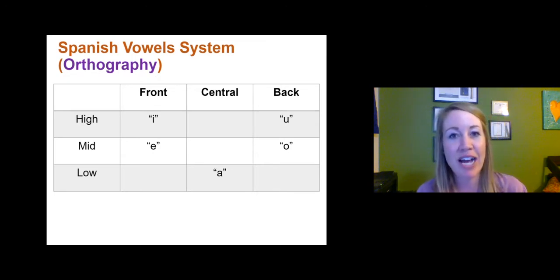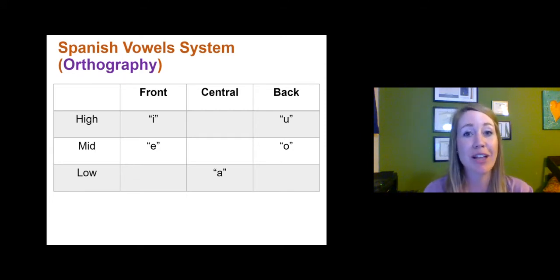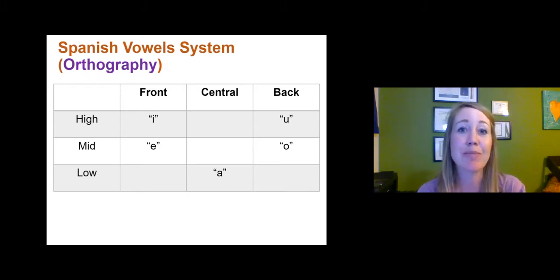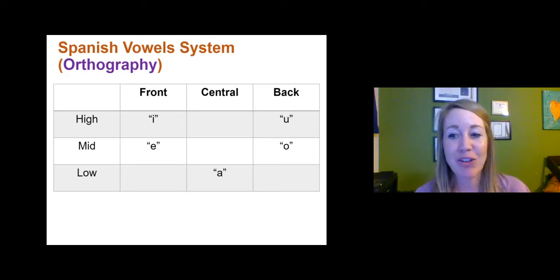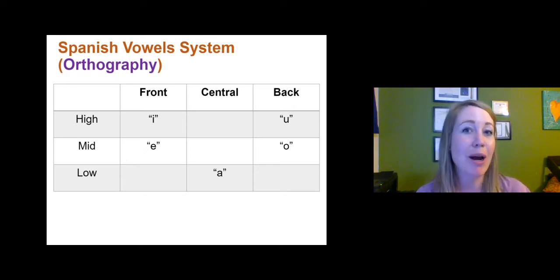So we've got 5 vowel sounds in Spanish, and here are the orthographic spellings. What's really nice about Spanish orthography is that basically the letter that you would spell it with gets the same sound, unlike English, where you might spell with a PH or an F, right, or a GH. In Spanish, if you come across an I, it's always probably going to be the same sound every time. So it's a lot cleaner than English happens to be in that matter. So this is the orthographic spelling, which will probably clue you in on what the sounds actually are.